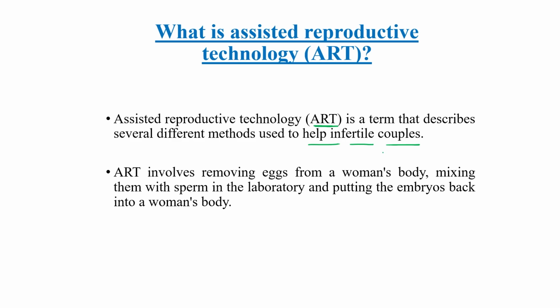ART involves removing eggs from the woman's body, mixing that egg with the sperm under laboratory conditions, and putting the embryo back after fertilization into the woman's body. There are many different methods that come under this ART category.